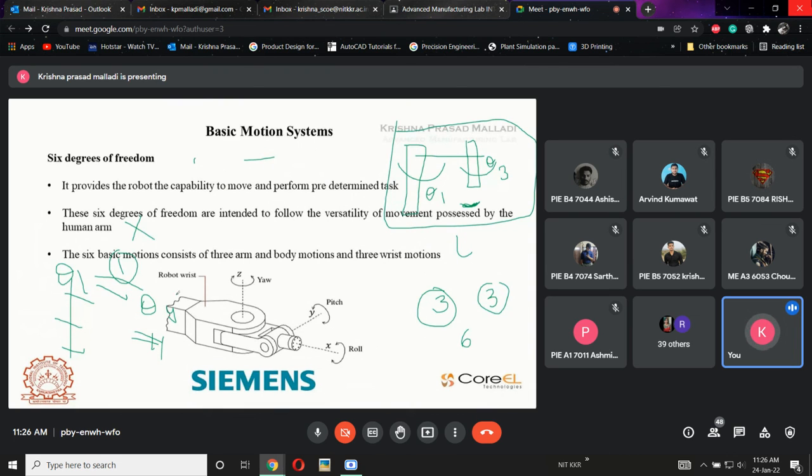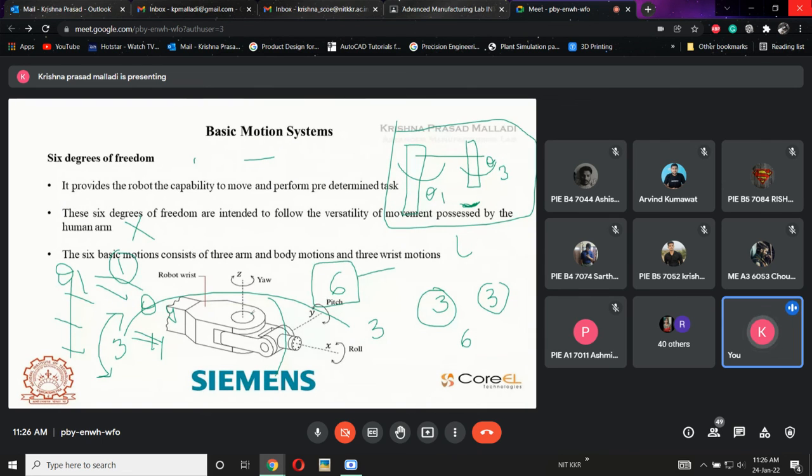But the wrist has its own degrees of freedom. The robot has its own degrees of freedom. The robot's degrees of freedom will be considered as 3, and the wrist will be considered as 3. So together we will call it 6. And each and every degree of freedom has its own terminology also.